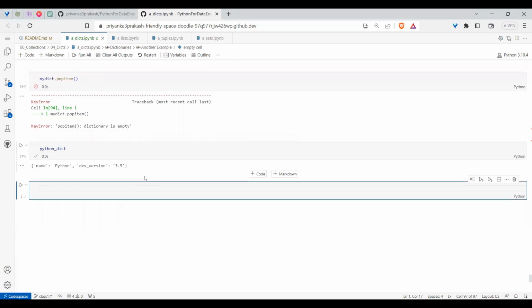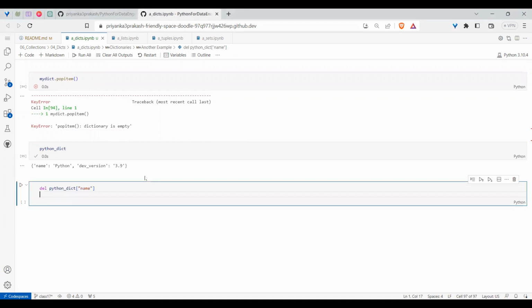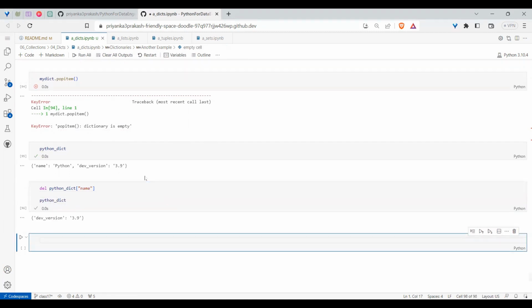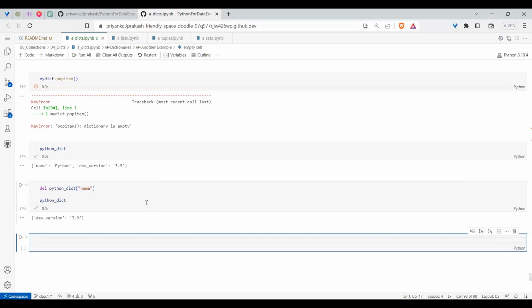We have some values. And if you want to explicitly delete, there is one option called del. I told you del is a powerful operator. We can delete, but in this case, we should ensure that the key is present. If the key is not present, it will throw a key error. If your key is present, then it will delete it. And after that, you see that particular key is removed. And del is so powerful that we can delete the entire dictionary also.